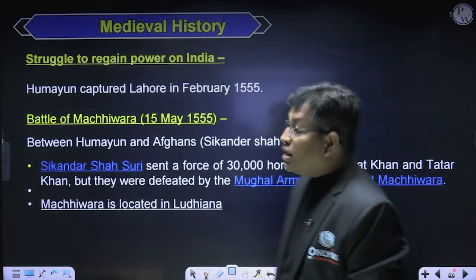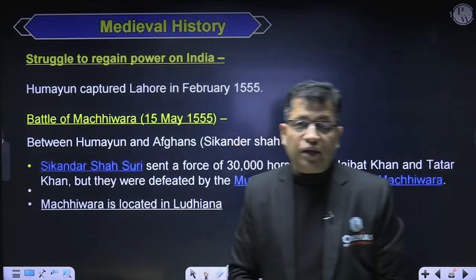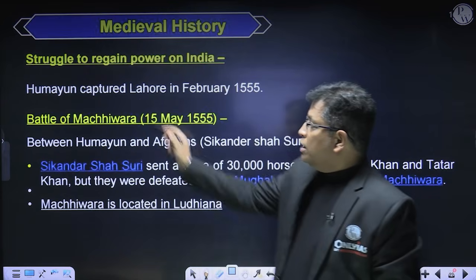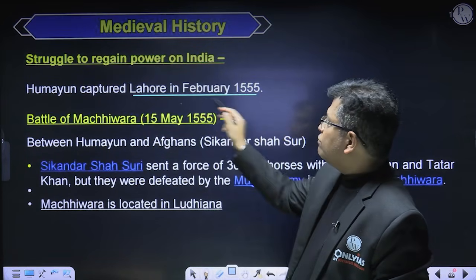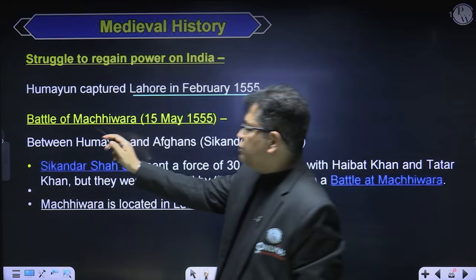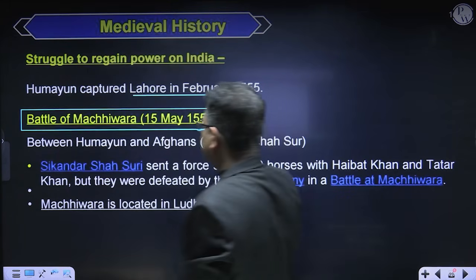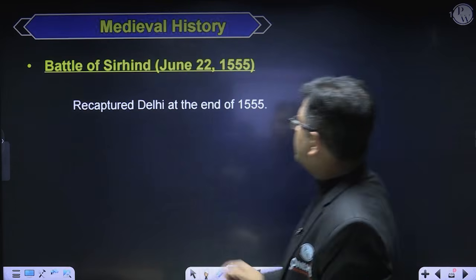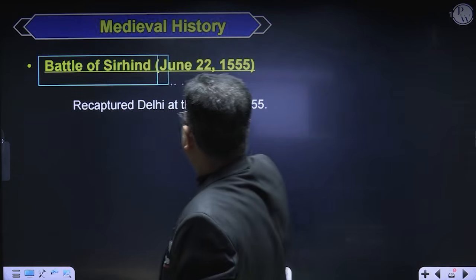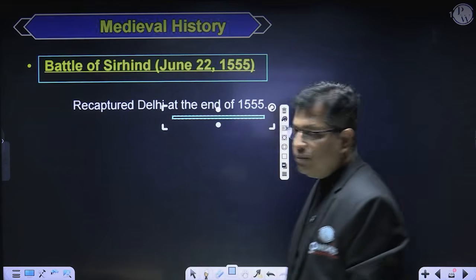Now, again, he struggled to recapture Delhi. Humayun captured Lahore in February 1555, and then the Battle of Machhiwara was fought in May 1555, and then he fought another battle, the Battle of Sirhind, in June 1555, and recaptured Delhi by the end of 1555.